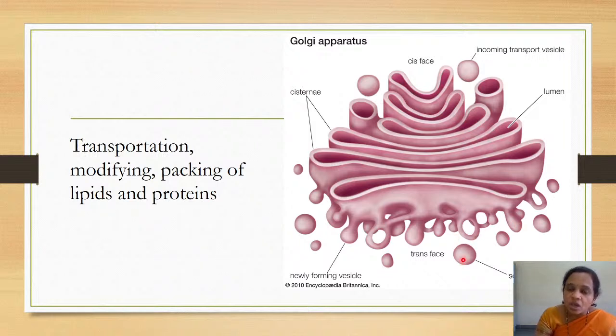Slowly this will come out of the cell membrane, travel through the cytoplasm, come out of the cell membrane and go to its target organ. So the Golgi apparatus is responsible for transportation, modifying and packing of proteins and also lipids. That is the function of the Golgi apparatus.